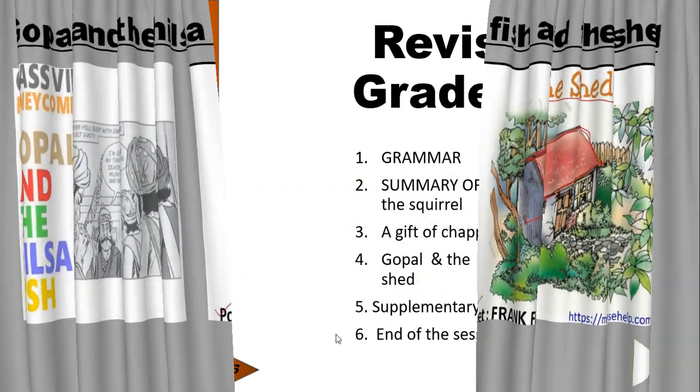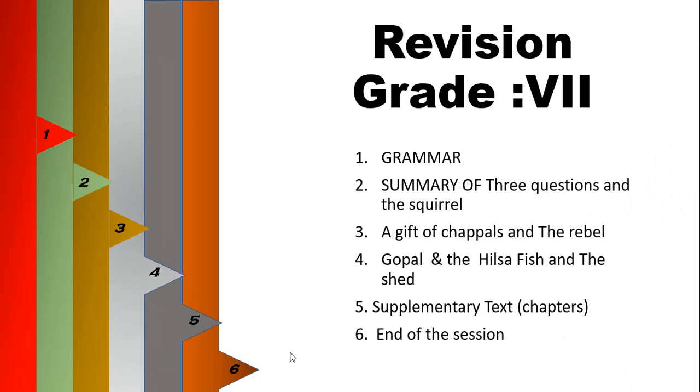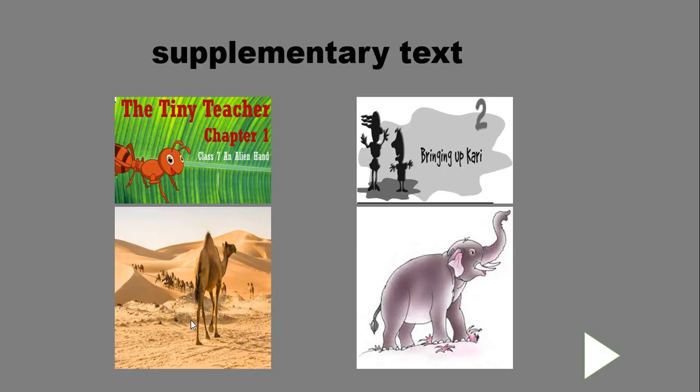So next is the supplementary text. So what is in the supplementary text? We have understood and read the 3 chapters from this supplementary, that is the tiny teacher. You understood how an ant can be a teacher for us and what are the important things we can learn from an ant. So how does the ant help others?